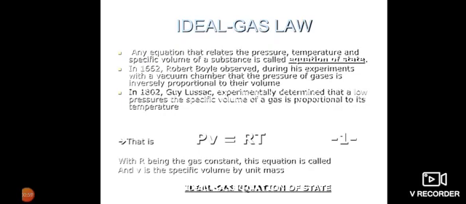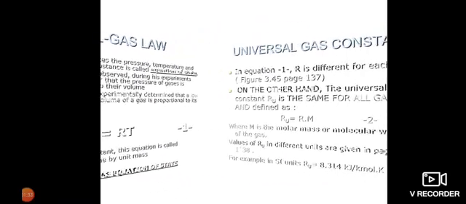Okay. In 1802, Charles' experiment determined that at low pressure the specific volume of a gas is proportional to its temperature. That means that PV is equal to RT, with R being a gas constant. This equation is called the ideal gas equation of state. P is the pressure, V is the specific volume per unit mass, and T is the temperature here.